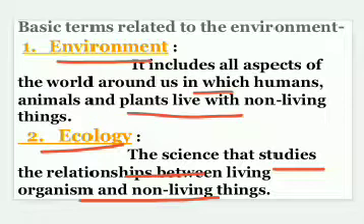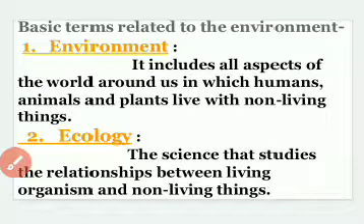As I said earlier, there are continuous interactions going on among and between living and non-living things, and ecology studies the relationship between the two. What kind of reactions are there, and all these reactions are studied in detail in ecology. So ecology is the branch of science that deals with the study of the relationship between living and non-living things.